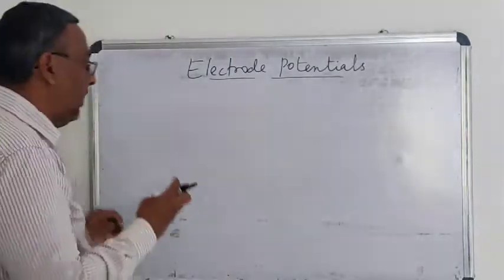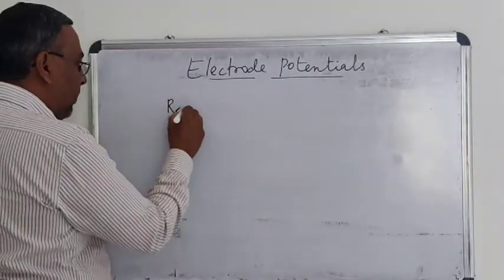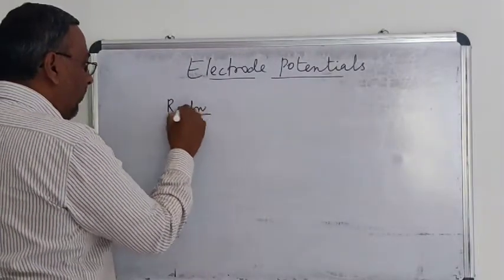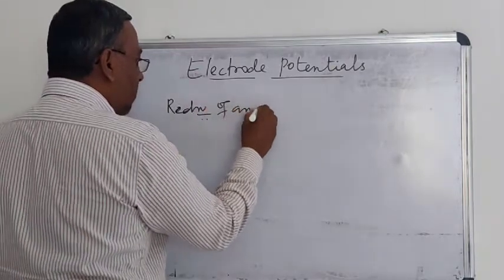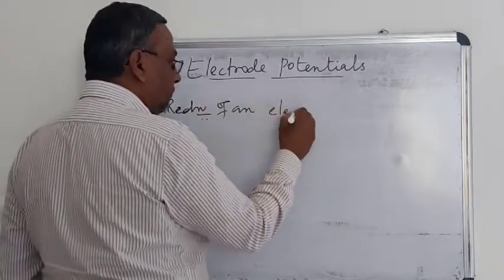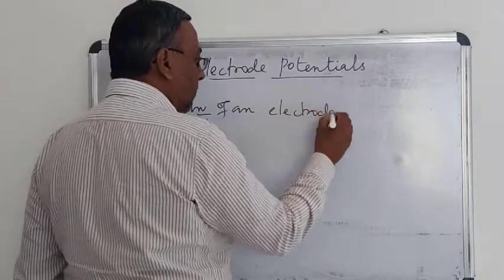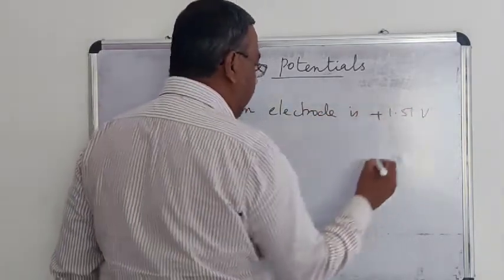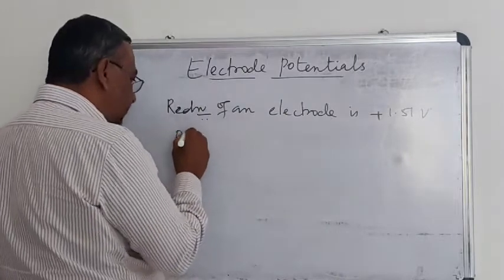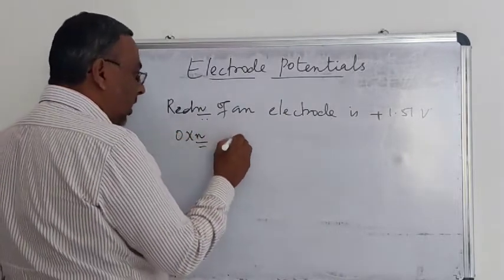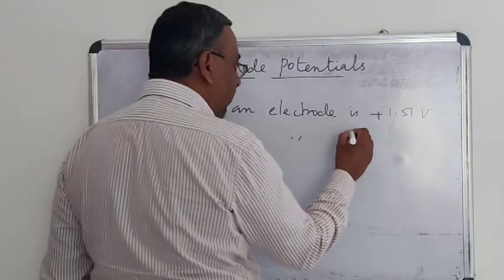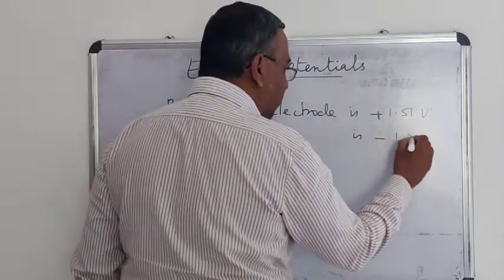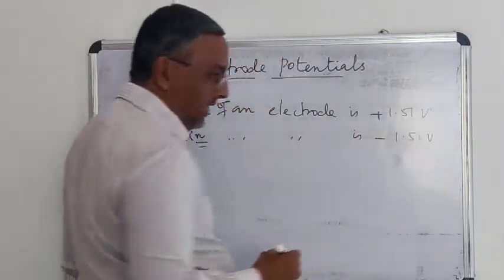For example, if the reduction potential of an electrode is plus 1.51 volt, it means the oxidation potential of the same electrode will be minus 1.51 volt, like this.